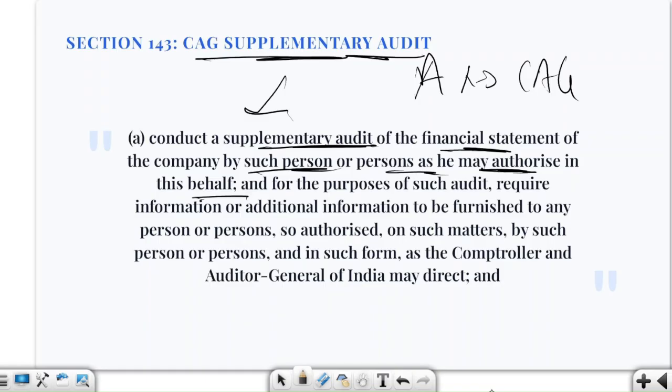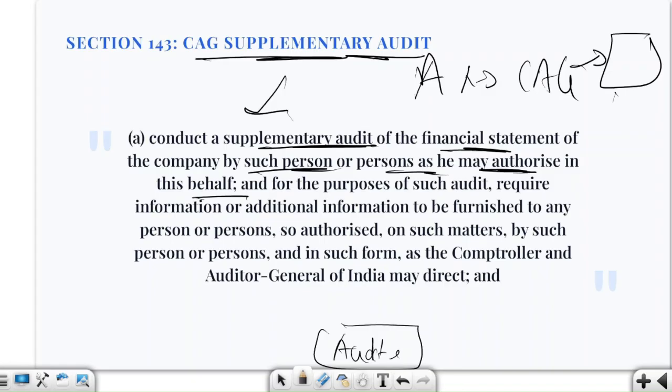Then the company will receive a notice saying, I want to examine this particular area or part more closely. Then CAG will conduct a supplementary audit, then provide comments that supplement the audit report. Those comments must be sent to the persons entitled to the audited financial statement, the persons who must be provided with the audited financial statement.